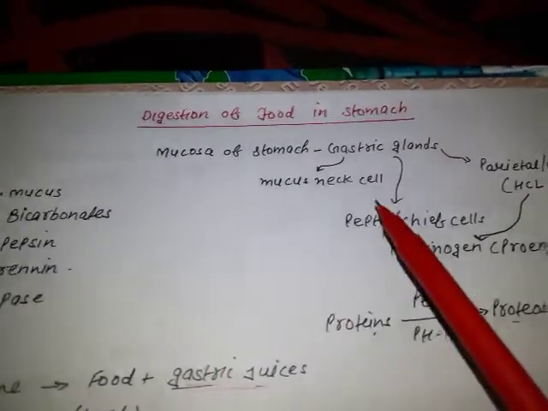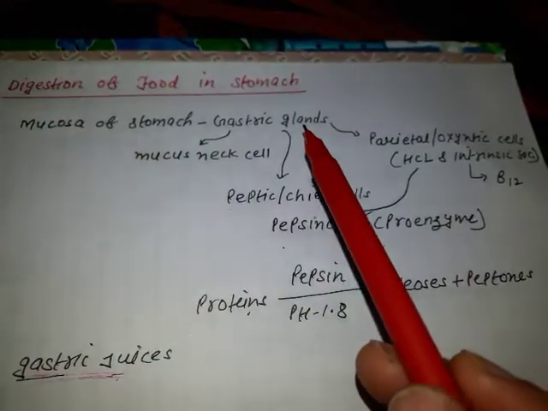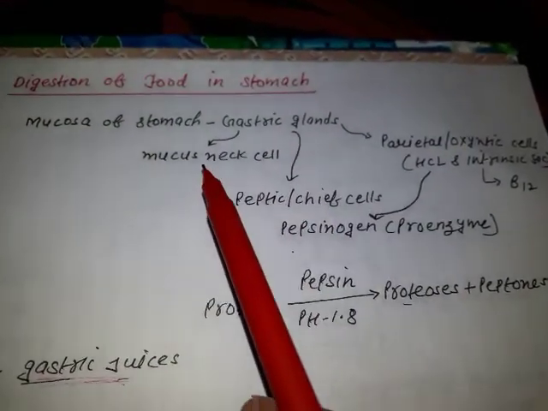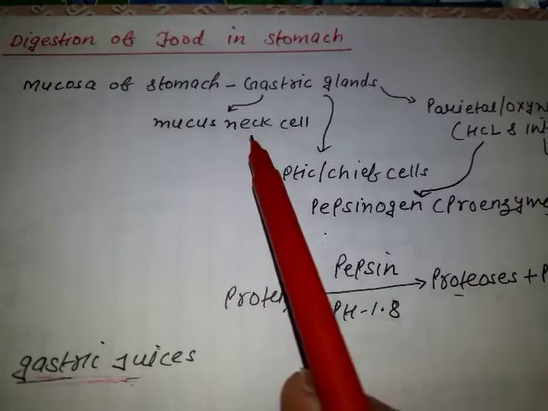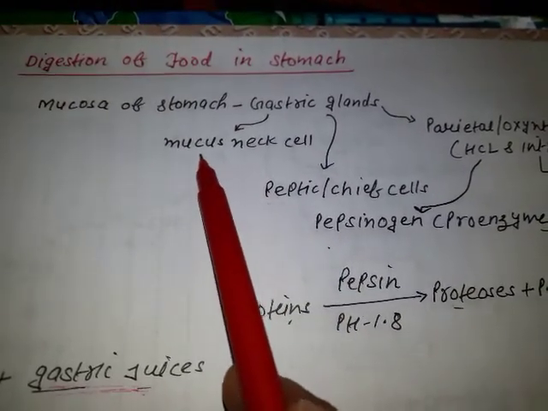Fine. These are the gastric glands, and there are 3 types of cells secreted by the gastric glands. The first one is the mucus neck cell. As the name indicates, it secretes mucus.